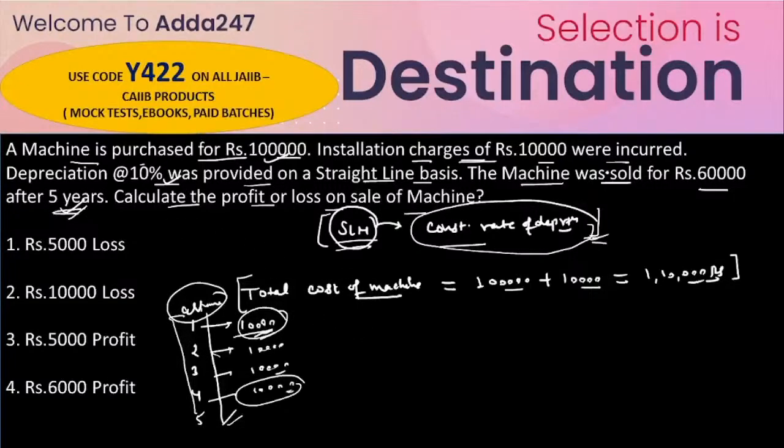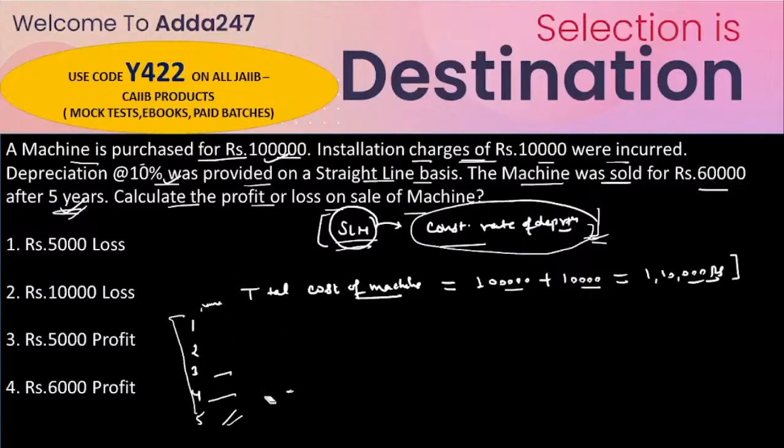So the machine was sold for 60,000 after 5 years. Now let me remove all this stuff here. We first solve the depreciation for the first year. For the first year, the machine is depreciated 10%.